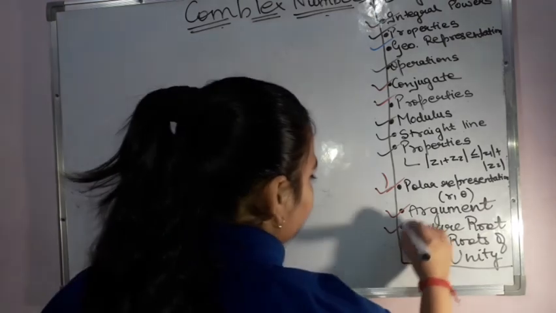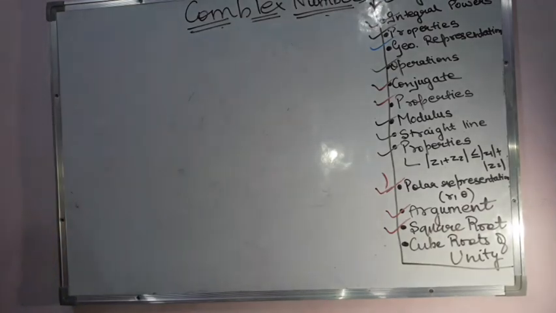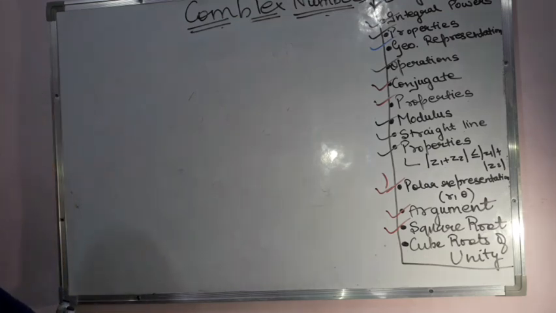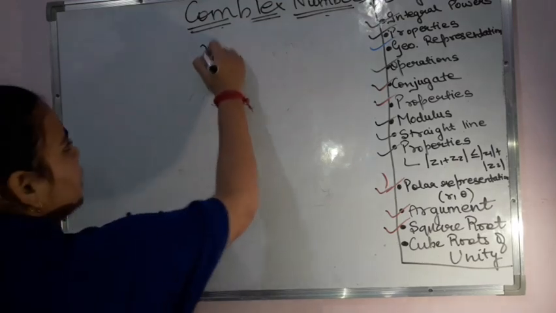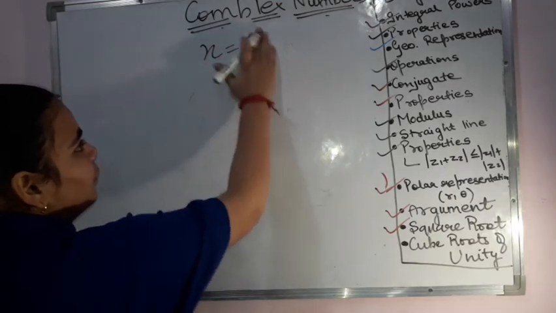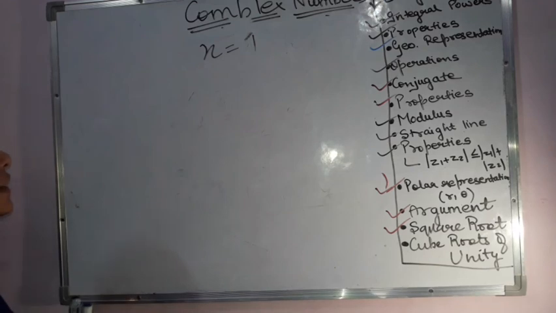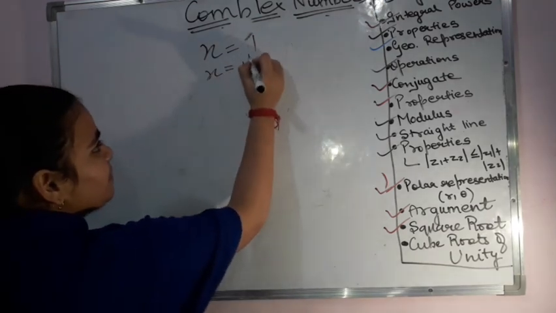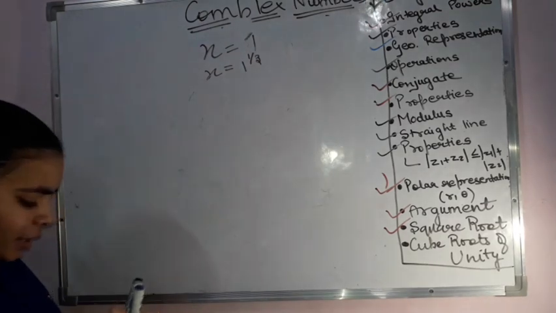Now after the square root, the last part is the cube roots of unity. So what are the cube roots of unity? We'll be deriving them now. Let us assume that x is equal to 1. Now if I write x is equal to 1 raised to the power 1 by 3, is it going to make any difference?